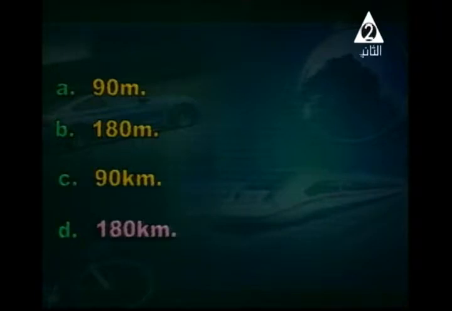Do you think why? 180 kilometer. It's back to the law of speed equals distance over time. It's good to say this law again: distance over time. So we have D equals V times T. Both in kilometer and hour. So directly we must say the unit must be kilometer, not meter.